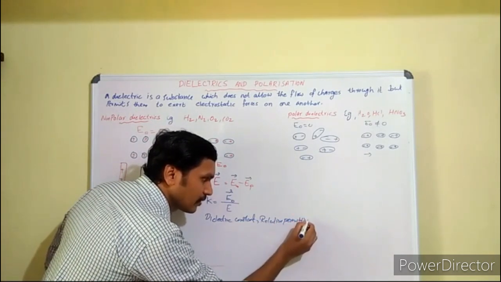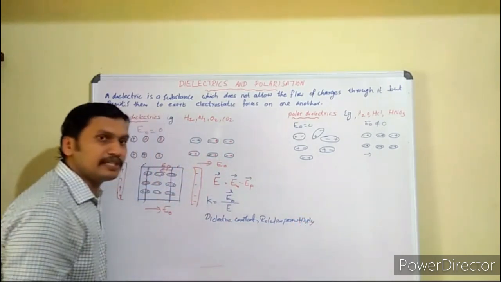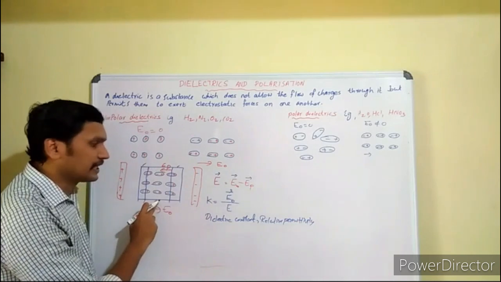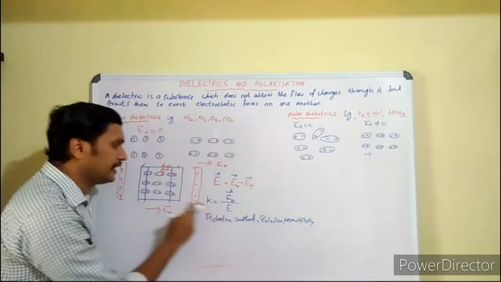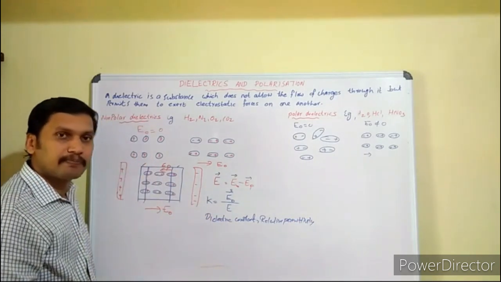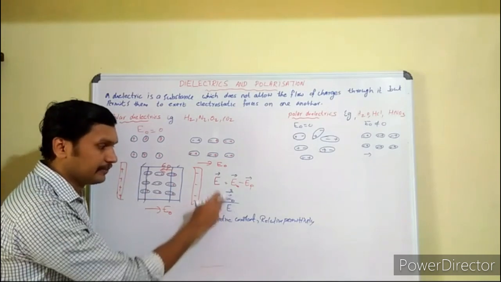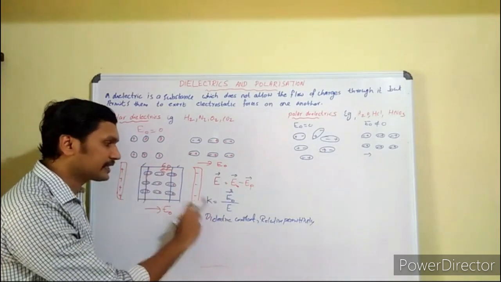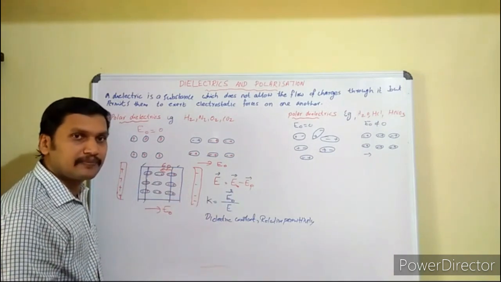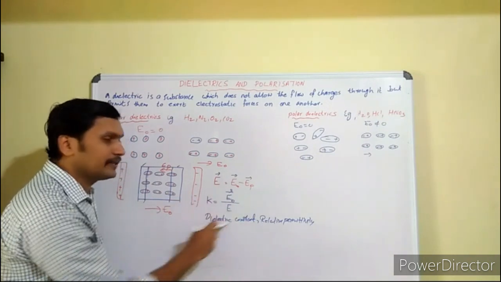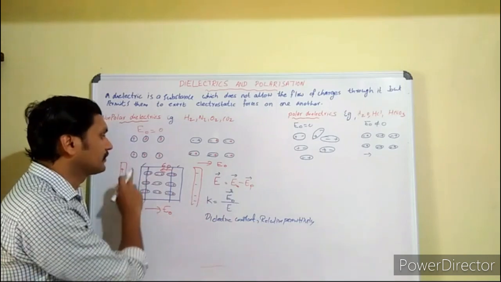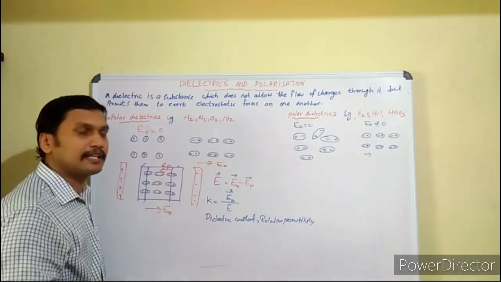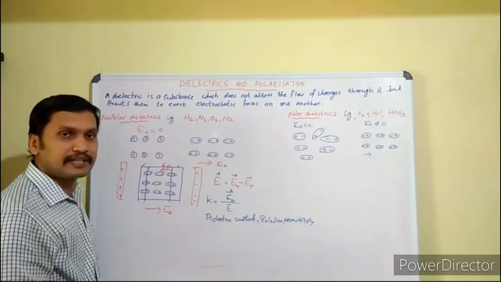It is also known as what? Relative permittivity. It's the ratio of the externally applied electric field to the reduced field inside the dielectric slab. It's the ratio of similar physical quantities, so there is no unit or dimension for this dielectric constant. And this quantity decides some of the important dielectric or electrostatic properties of this dielectric.